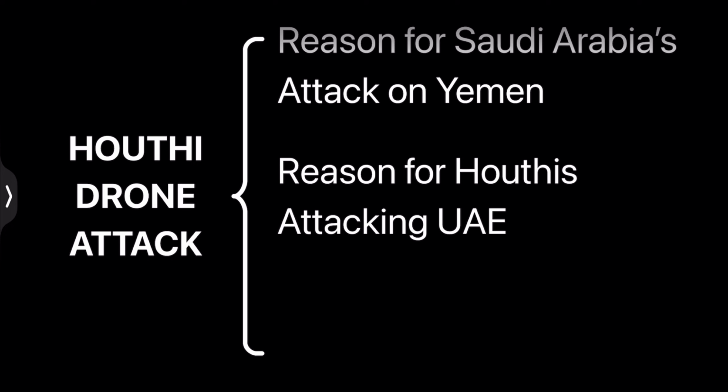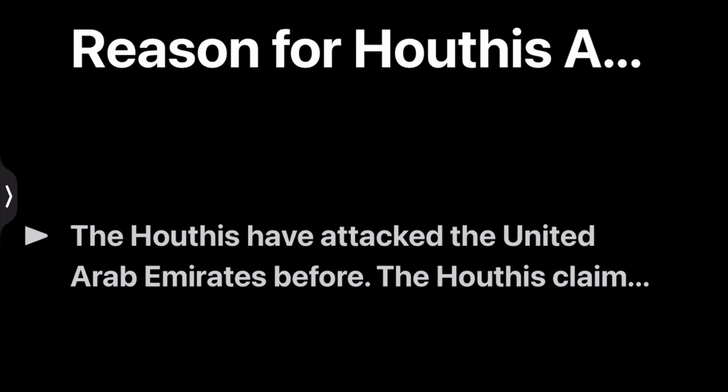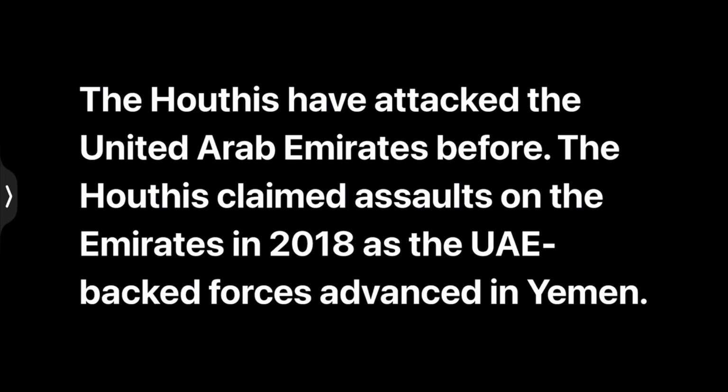Now, the reason for Houthis attacking the UAE. The Houthis have attacked the United Arab Emirates before, and the Houthis claimed assaults on the Emirates in 2018 as the UAE-backed forces advanced in Yemen.